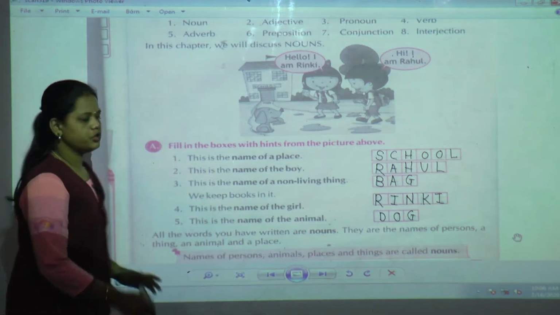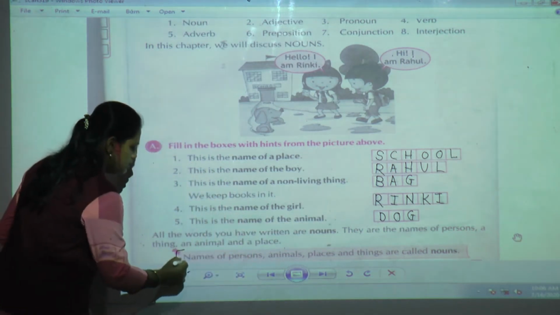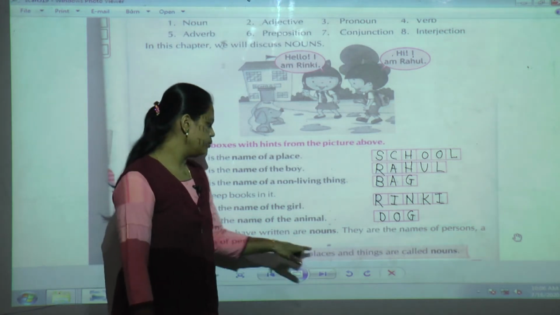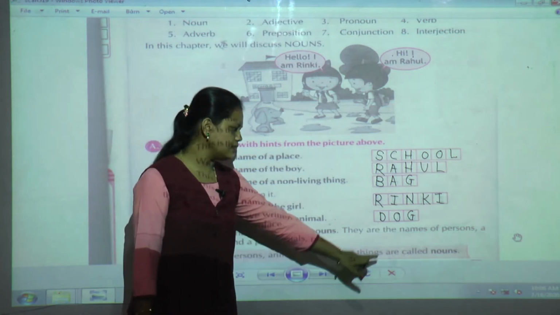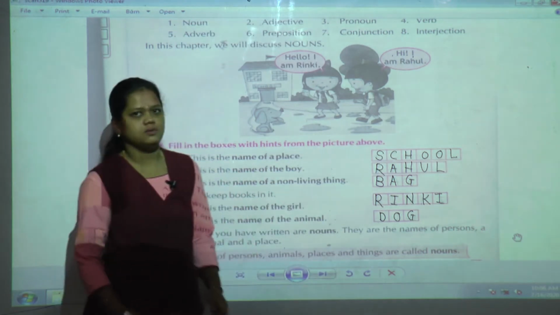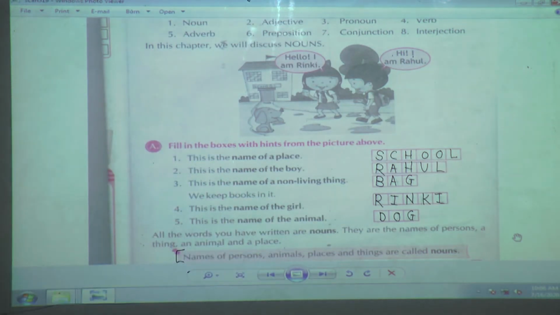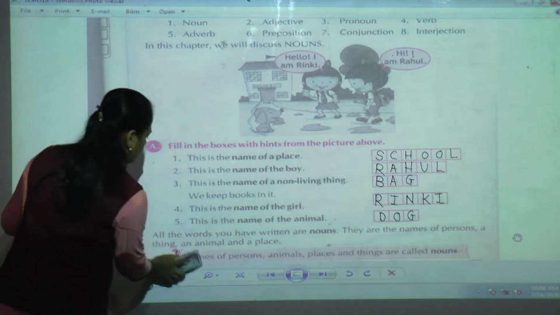What is the definition of noun? Noun means the names of persons, animals, places and things are called nouns. Now we are going to see more detail about noun.